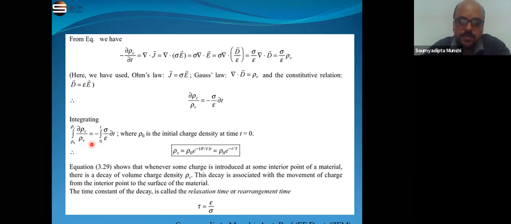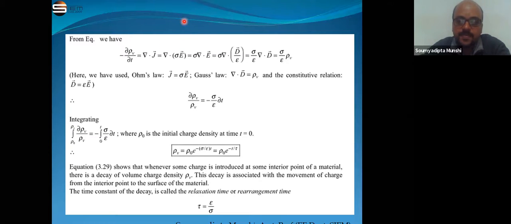How do we integrate? The integration of del rho v by rho v is equal to what?